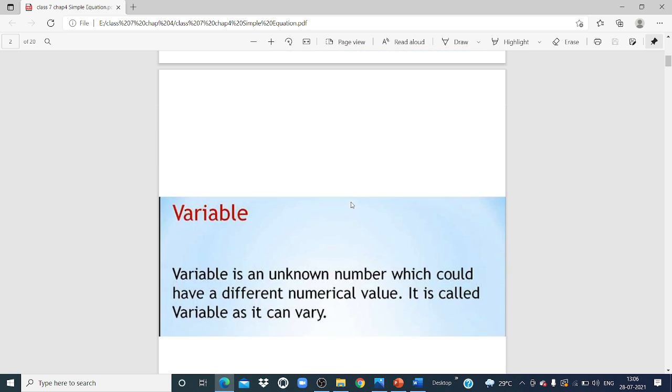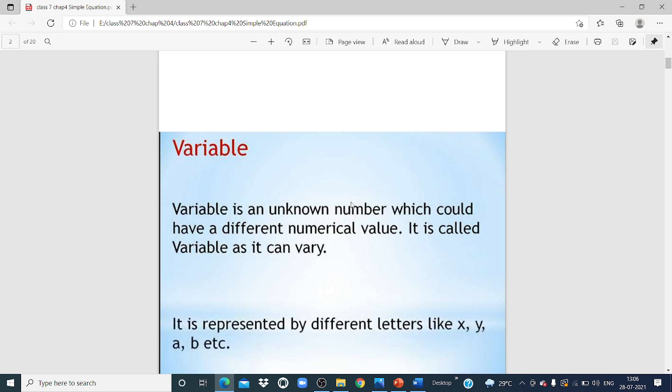Then we will come to know about the variable. You all know this, right, my dear students? We have already learned how to set an equation, what a variable is, what the constants are. But still we will recall. What is a variable? A variable is an unknown number which could have different numerical values. It is called a variable as it can vary.